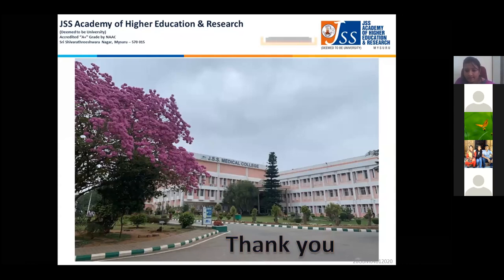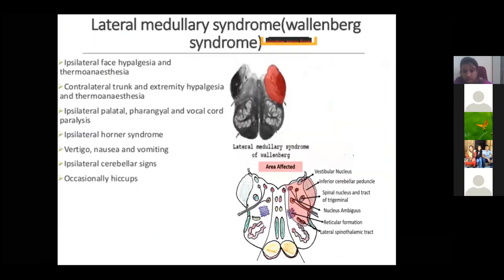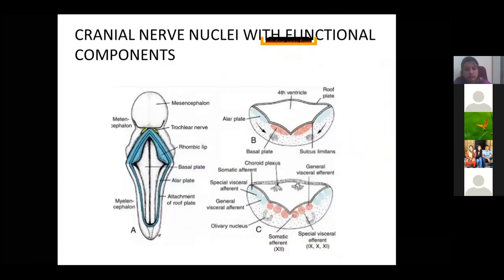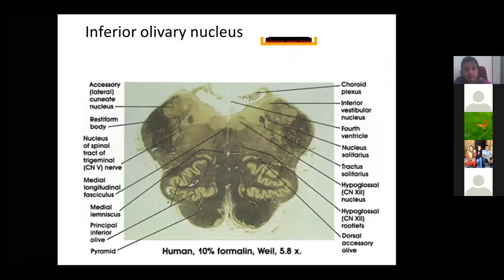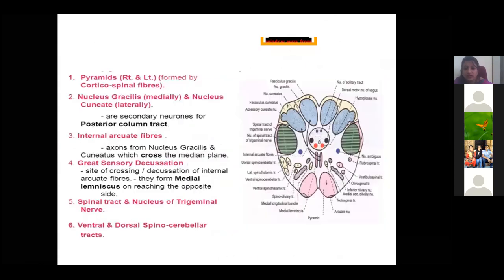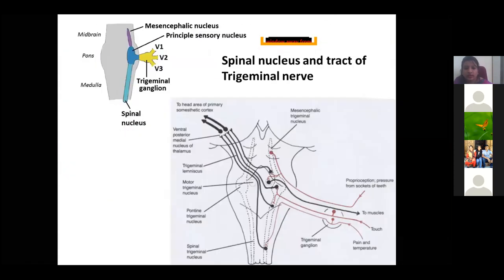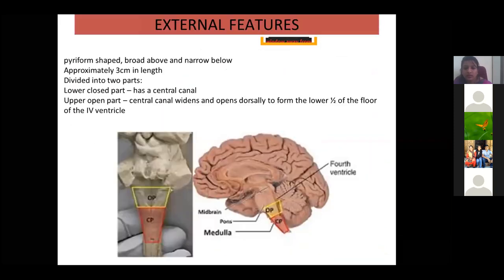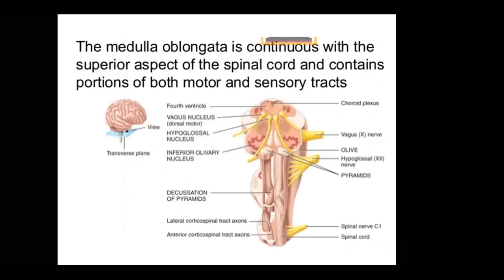Yes. When you spoke about the pons, the anterior aspect of the pons was showing transverse fibers. Can you explain that part once more, ma'am? Pontine nuclei are present in the pons, and they give off transverse fibers.